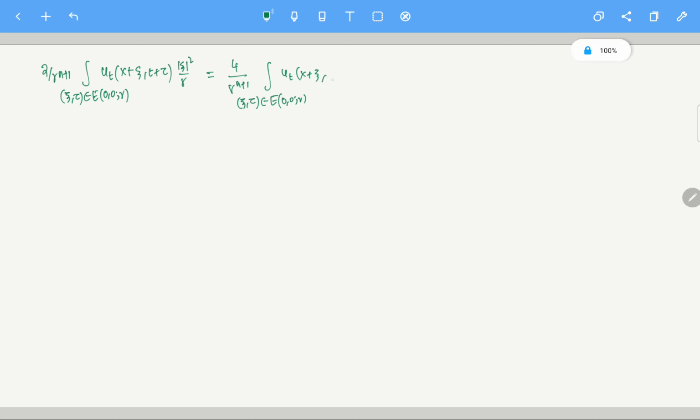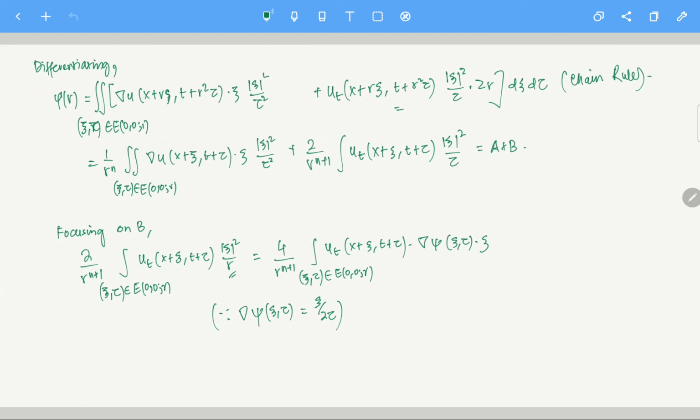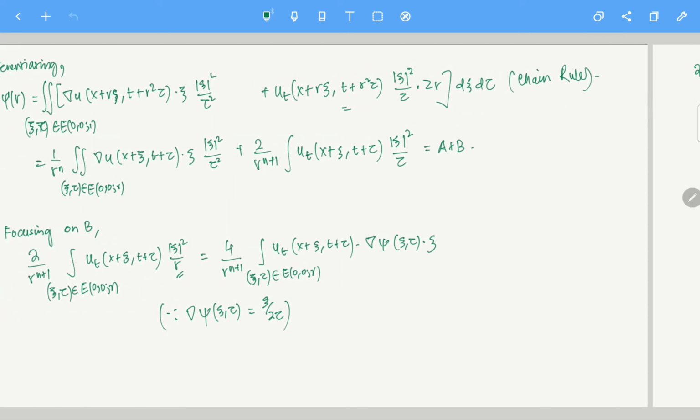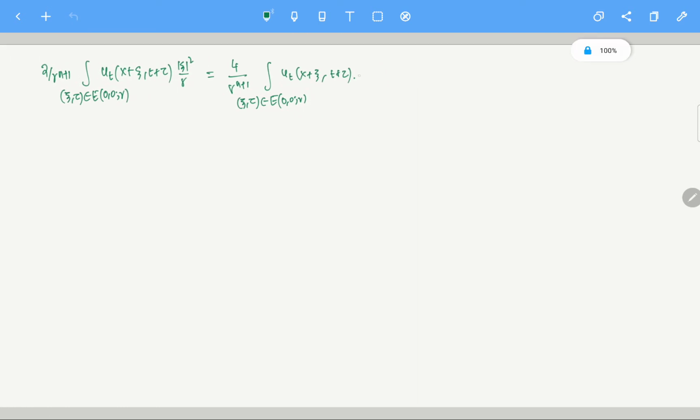This is u_t at t plus tau, and then I had gradient of phi at the point xi, tau dot xi. That's what I have. Now I can write this particular thing as 4 by r power n plus 1, integral over xi, eta in E of 0, 0, r.